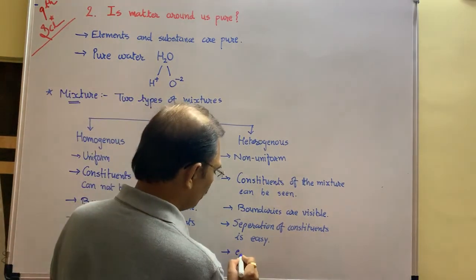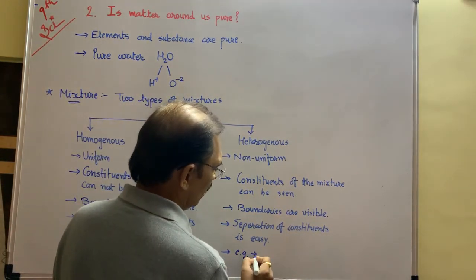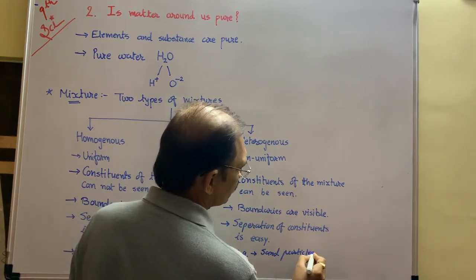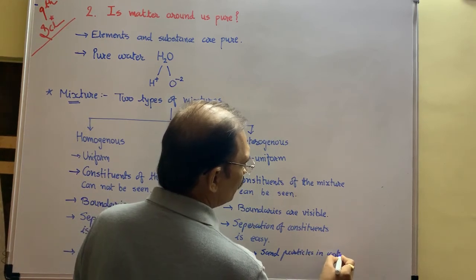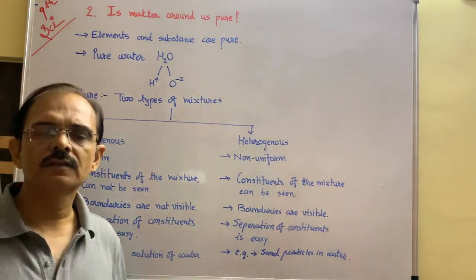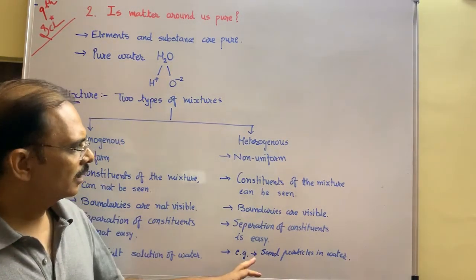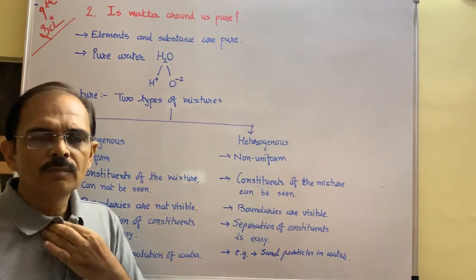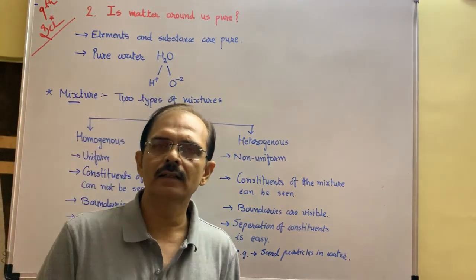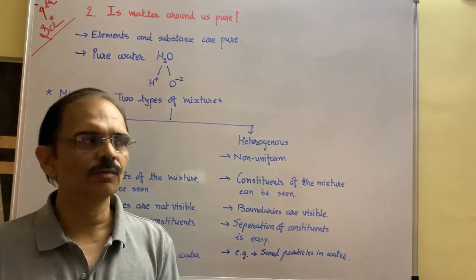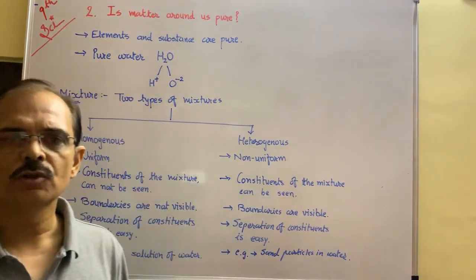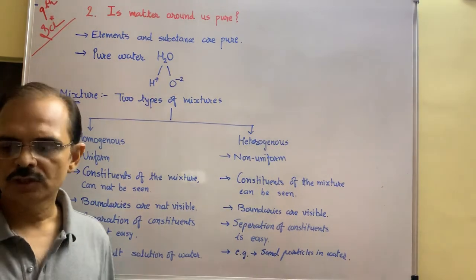In a heterogeneous mixture, as an example, we can say sand particles in water. If you add a pinch of sand to water, you can see the particles, the constituents, in this mixture. A mixture is formed, but you can see the sand particles easily, and that's why it is called non-uniform, and the diameter of the constituent particles is larger. We can say that it is a heterogeneous mixture. Is it okay about homogeneous mixture and heterogeneous mixture?